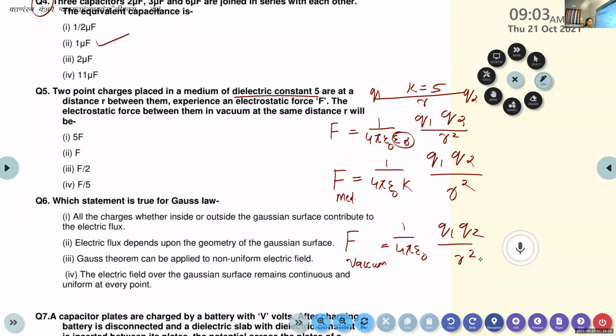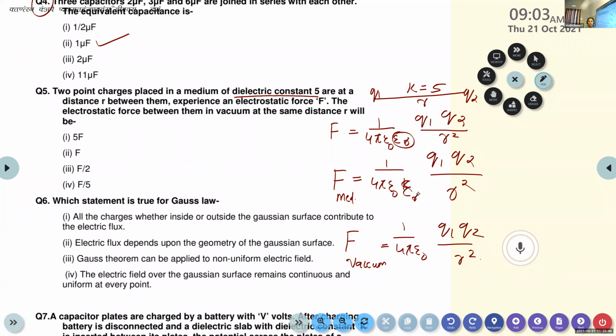Okay. So we know that if no medium is present, the force experienced by the two charges kept in a vacuum or air is given by 1 by 4 pi epsilon 0 Q1 Q2 divided by r square. But whenever the charges are placed in a medium, the equation is 1 by 4 pi epsilon 0 K into Q1 Q2 by r square, or instead of K, you can take epsilon r.